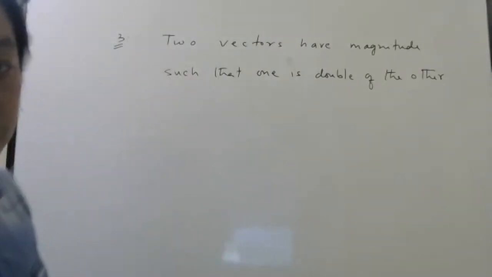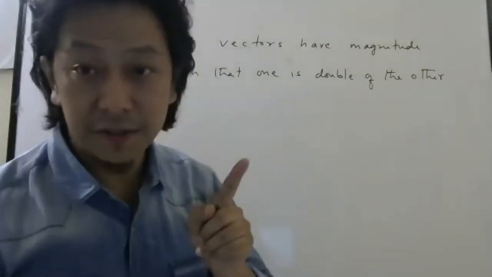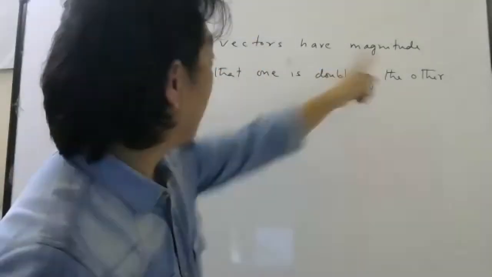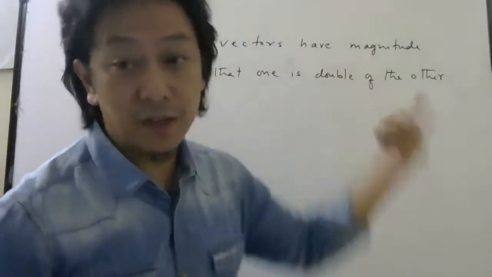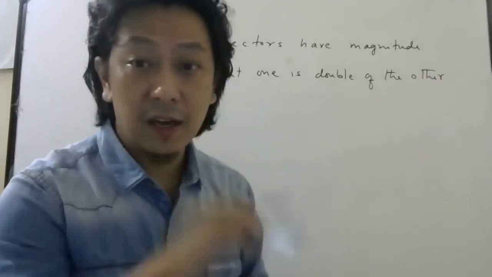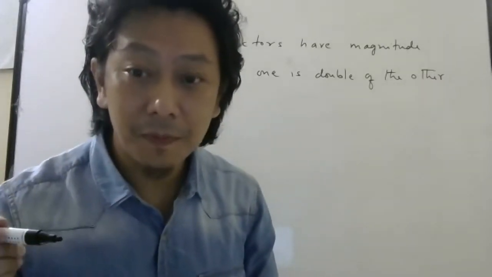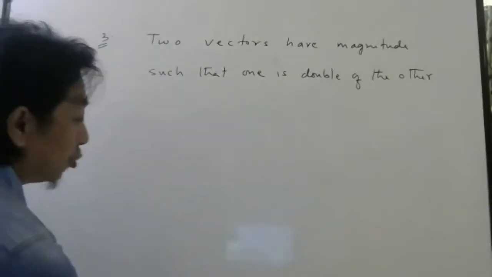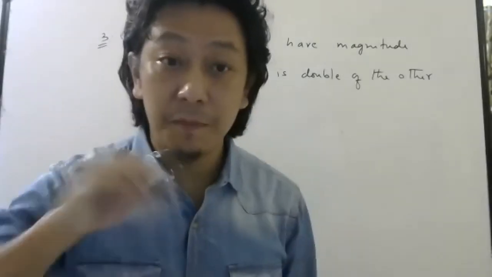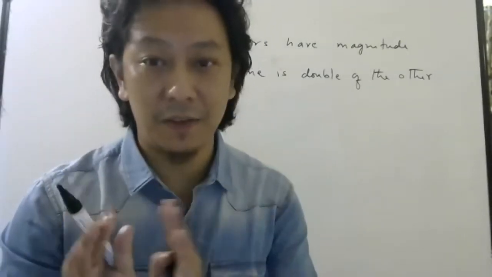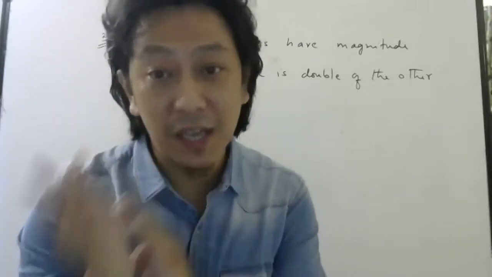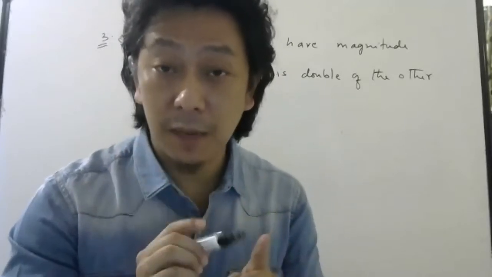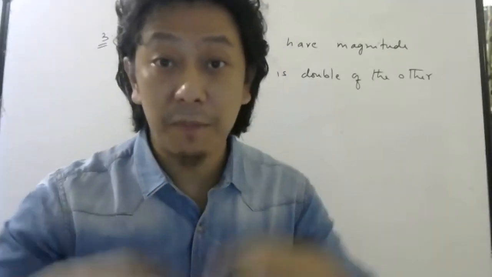Okay. So from this line, what do you learn? There are two vectors. Direction I have not given till now. Two vectors are mentioned. They have magnitude such that one is double of the other. That means if one is A, the other you can write 2A. So you can consider A as A itself, B you can write 2A. That is what they have given. They have given a definite relation between A and B. Not A bar and B bar. Magnitude only they are saying. So be careful: A bar is a vector. A means magnitude of A bar.